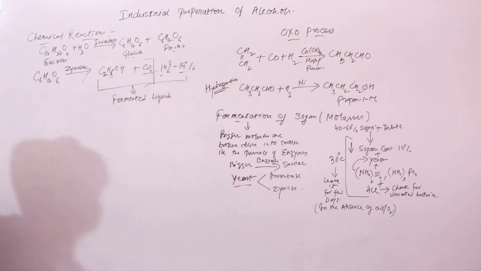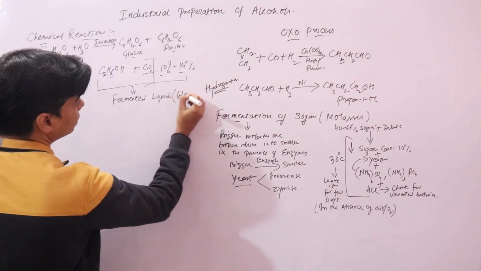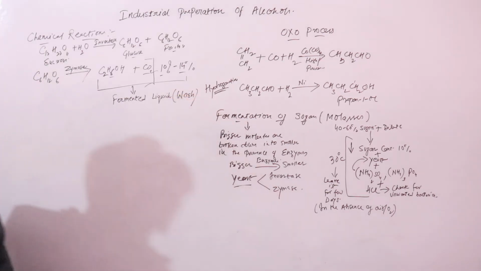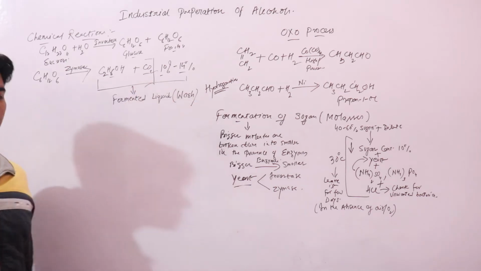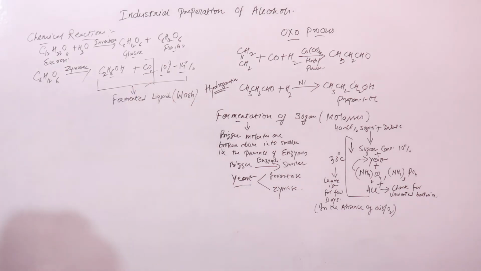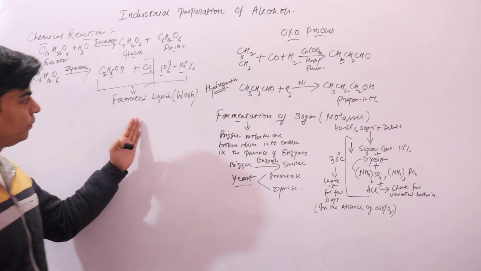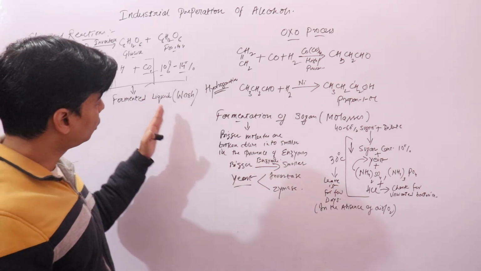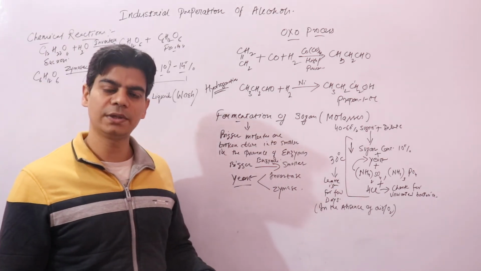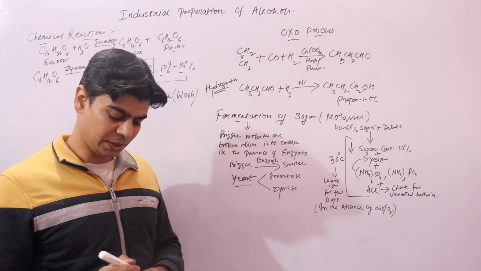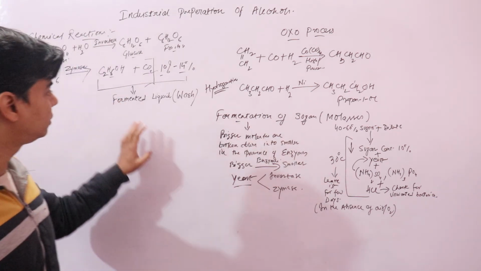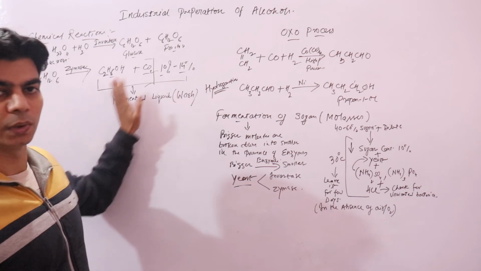Fermented liquid, we call it as wash. Sorry, this fermented liquid is wash that contains 8 to 14 or 10 to 14% of alcohol. Right now, in order to increase the concentration of alcohol, because finally we are making alcohol, we need to increase the concentration of alcohol in this fermented liquid, right?